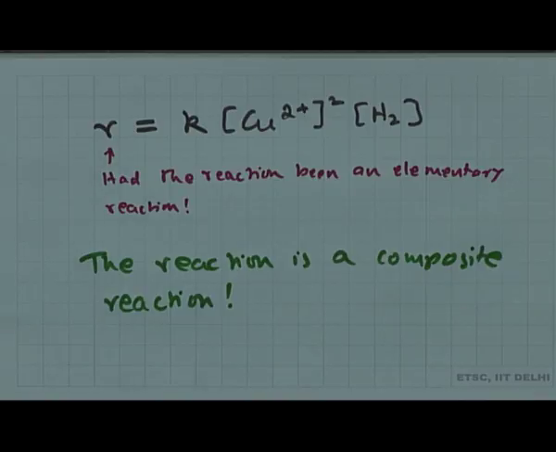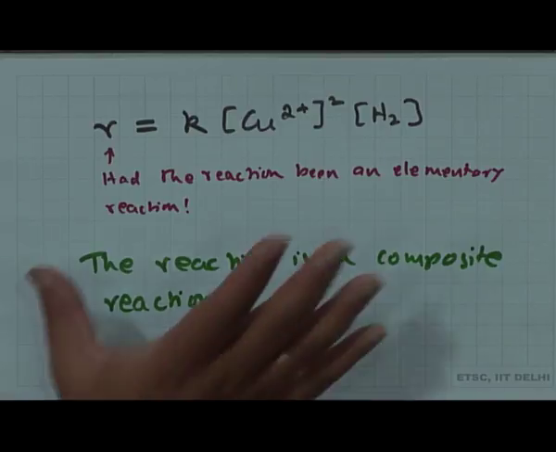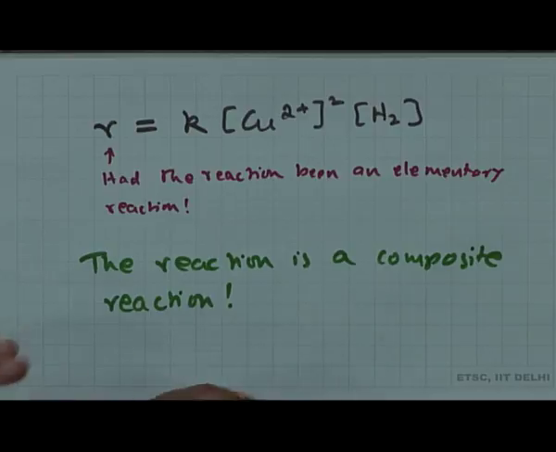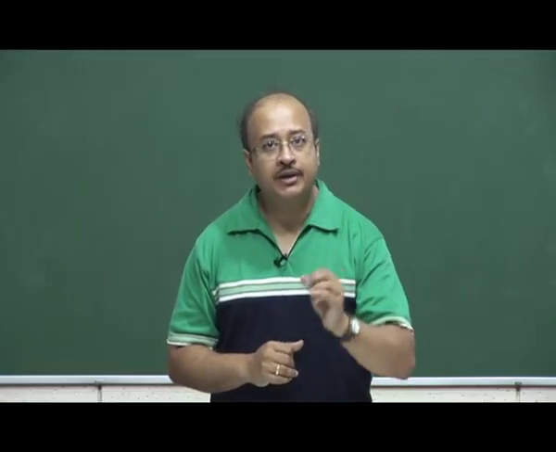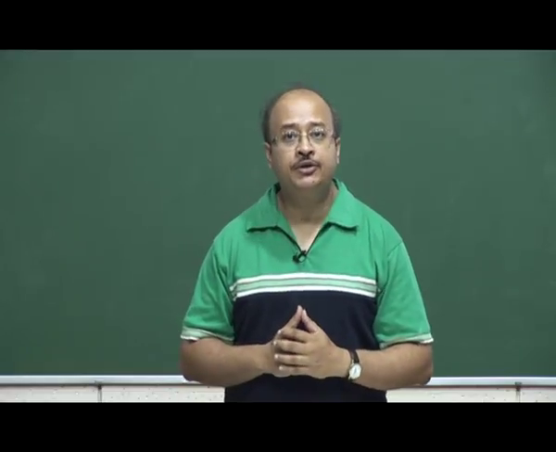Let me repeat my question, probably I was not clear. Looking at this rate expression which you have written down, by supposing that the reaction went in an elementary form, that is through a single step, single transition step, would you be correct in writing this elementary reaction?